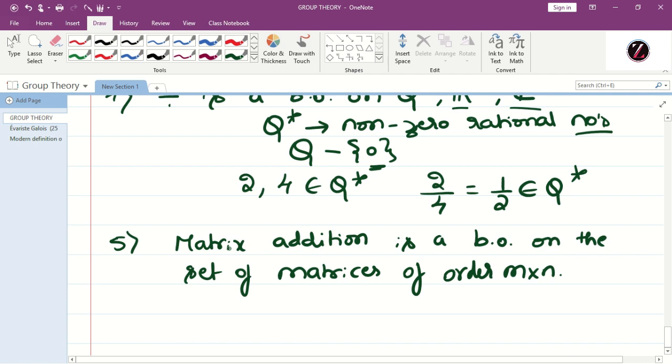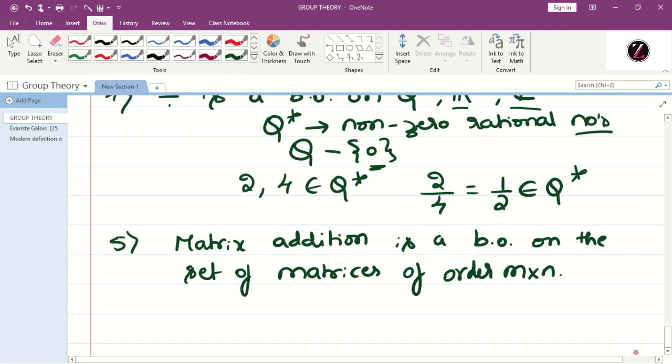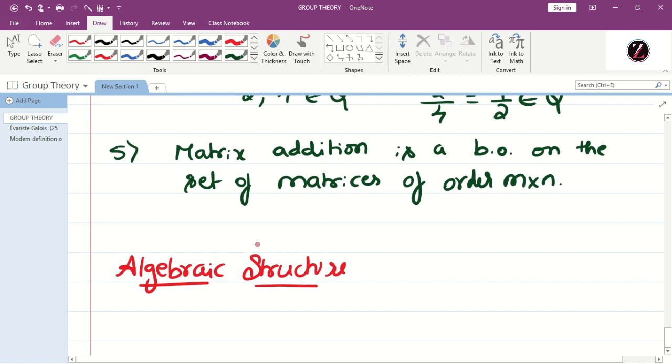Now we shall have another concept called algebraic structure. So what do you mean by algebraic structure? This is the simple definition.